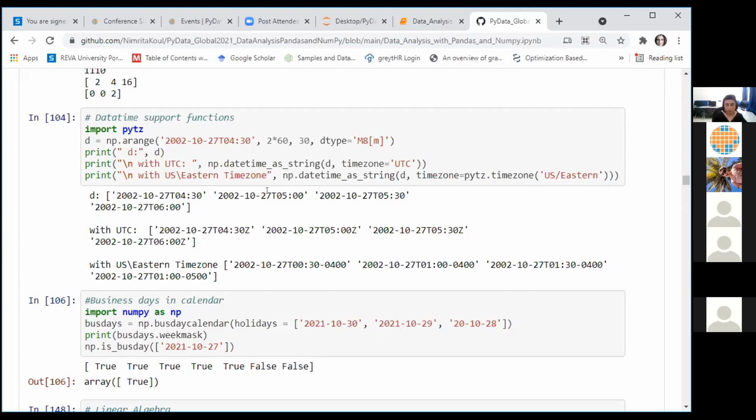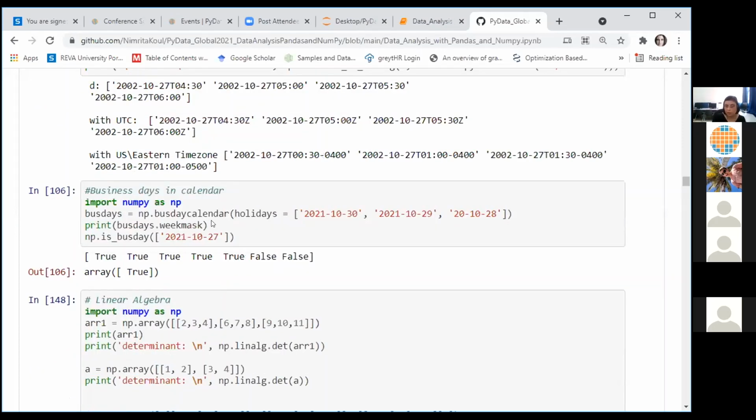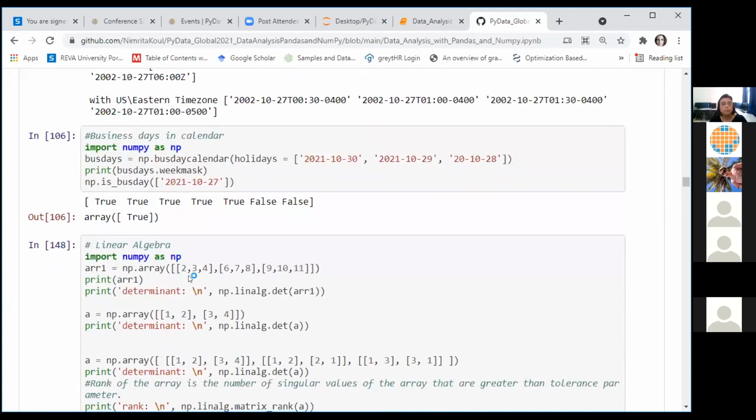Again, since I'm running short of time, I'm moving a little too fast because I've not even started pandas yet. There's also a busday calendar function in NumPy, which helps us to create a calendar object, to specify the holidays, to create the masks for specifying your working days, and so on.